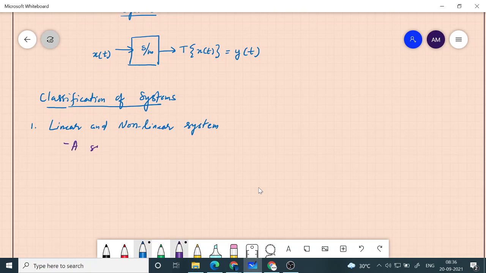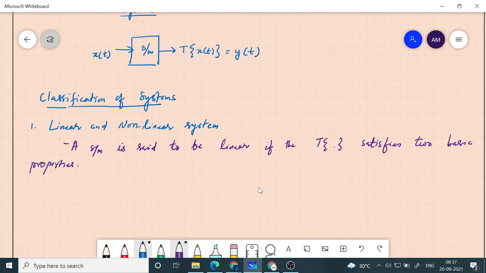A system is said to be linear if the transformation, so I have denoted here transformation of x of t gives y of t, satisfies two basic properties.